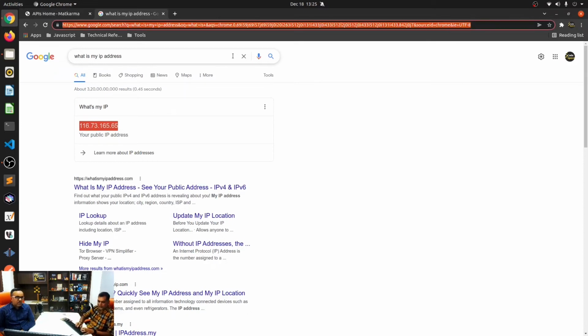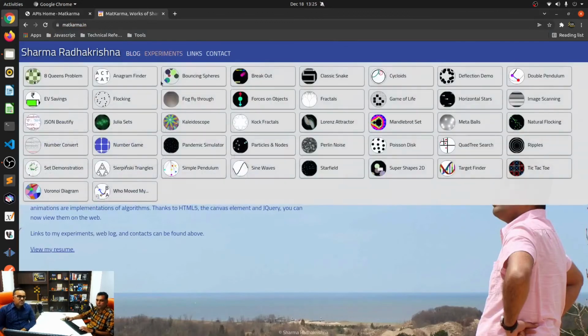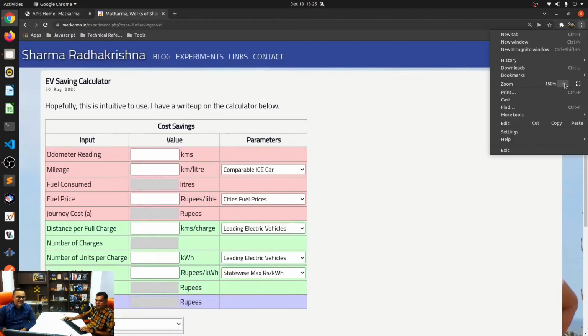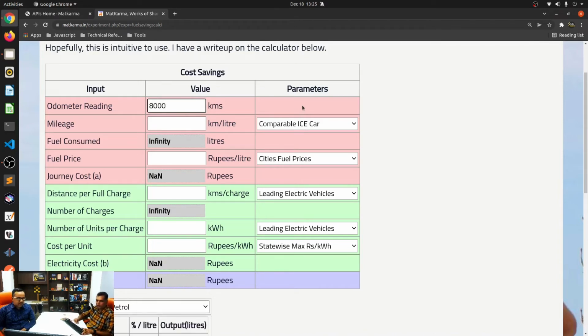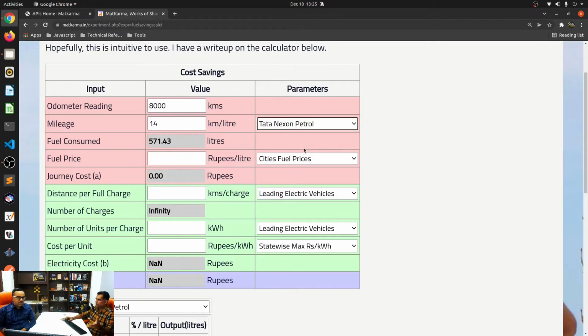I'll show you a real live usage of the current petrol prices. Okay. All right. So let's say I go to my website once again, and I have an EV savings web page, and let me just expand this a little bit. With this, you can find out how much fuel you have or how much money you have saved by switching to EV. So right now my vehicle has gone 8,000 kilometers, and let's say the equivalent petrol car would have been a Tata Nexon petrol. Correct. I have a Tata Nexon EV, so yes.